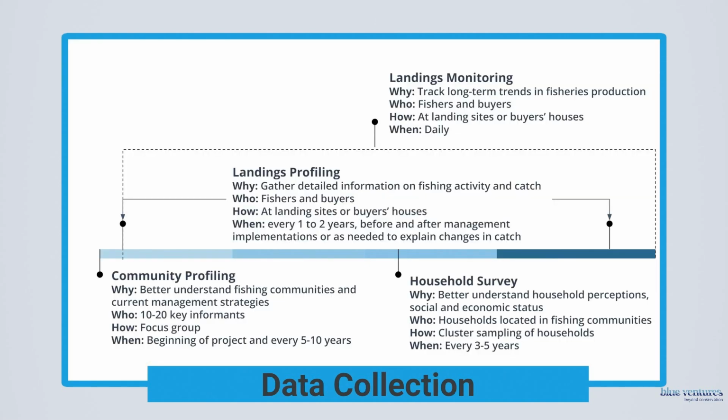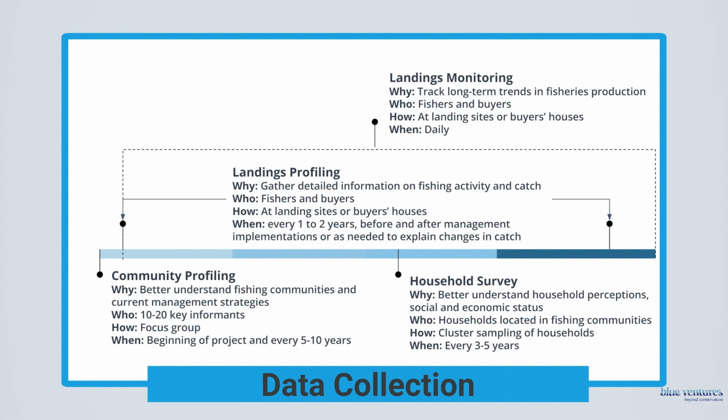The Community Profiling Survey contains questions that help to build a better understanding of the fishing activity in the community. This survey asks about the main species, gears, habitats, and fisher perceptions in a community. This information is essential for designing community engagement strategies. Thus, this survey would be most helpful when starting work with a new community and can be completed using focus groups. The Landings Profiling and Landings Monitoring surveys collect data on catch landed by fishers.